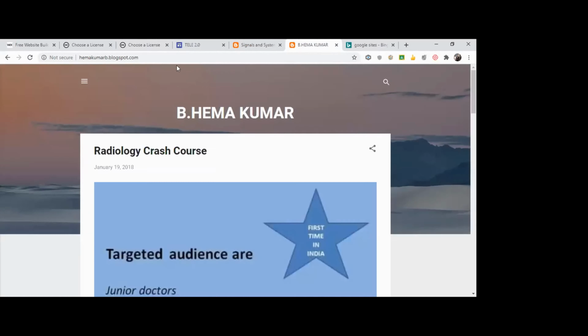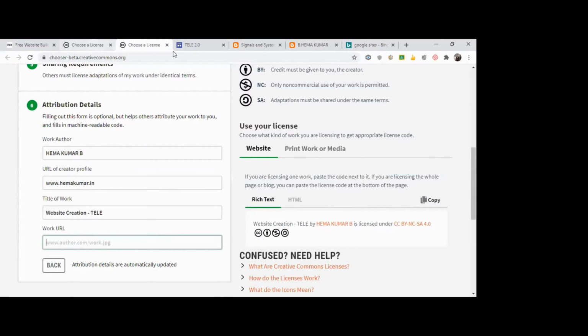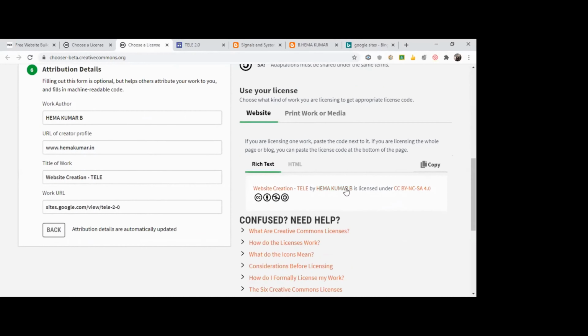So the website URL. Okay. It's sites.google.com/view/tele 2-0. Okay, that's it. This is optional only. Okay, as soon as you have typed, see here, some content is created here. What you need to do is just copy this content.